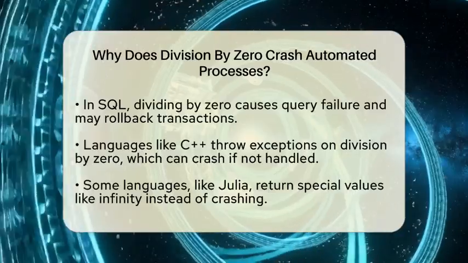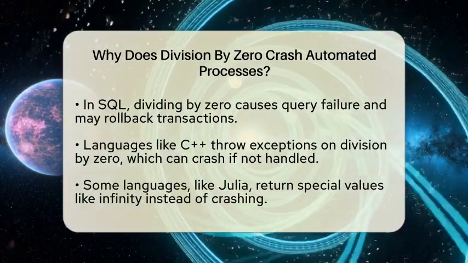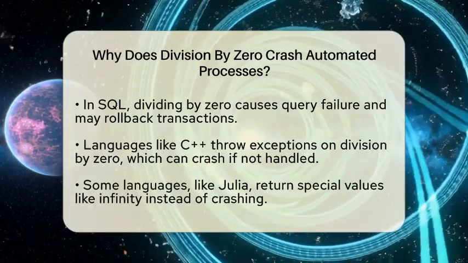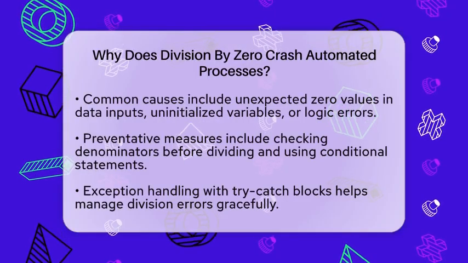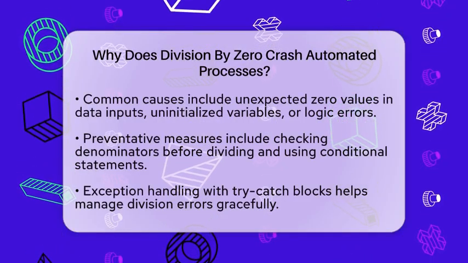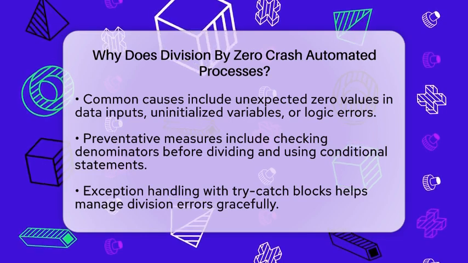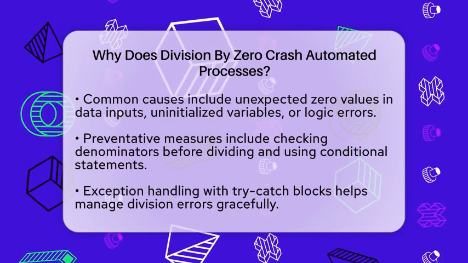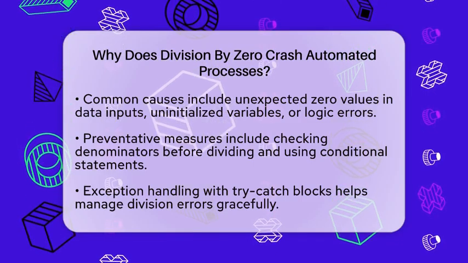Different environments react to division by zero in their own ways. In SQL databases, dividing by zero causes the query to fail and might roll back the transaction. In languages like C++, dividing by zero throws an exception, which if not caught, crashes the program. Some languages like Julia might return special values like infinity instead of crashing, but that can cause other bugs if not managed carefully.